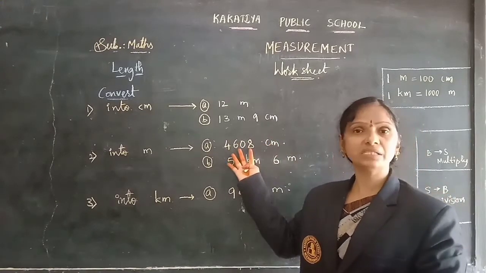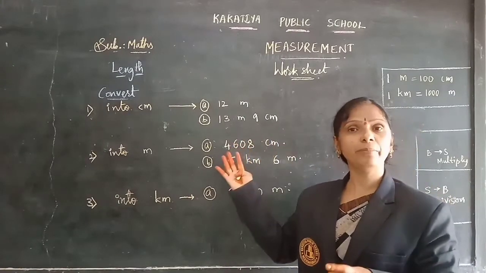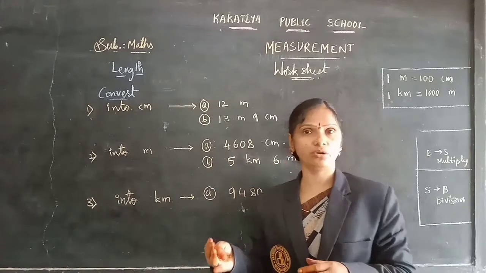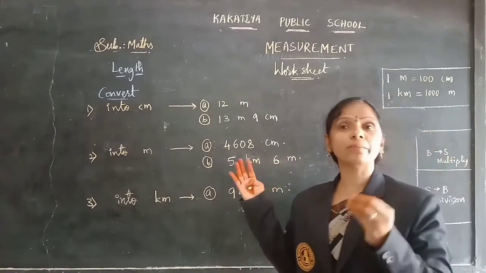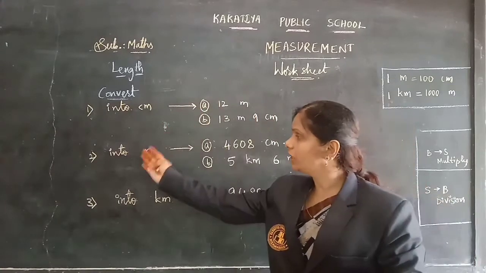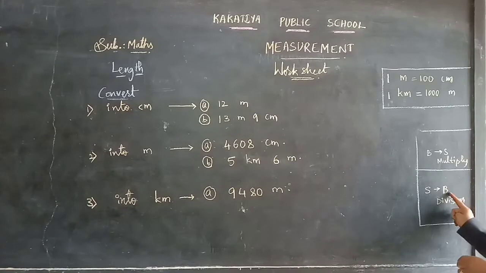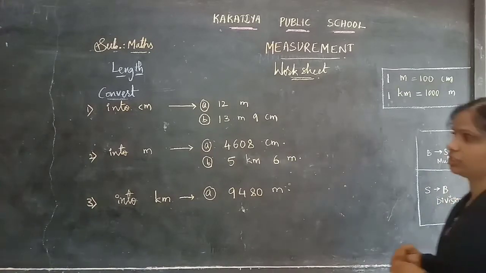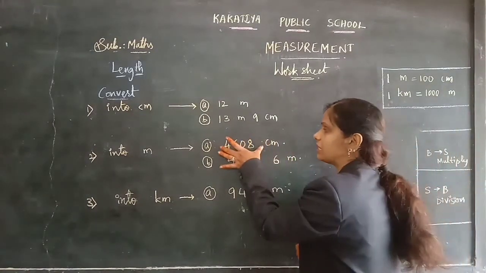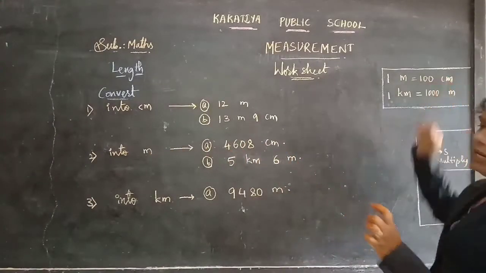Don't think the number is big; the number may be big but the measurement is smaller. So divide this number by 100.